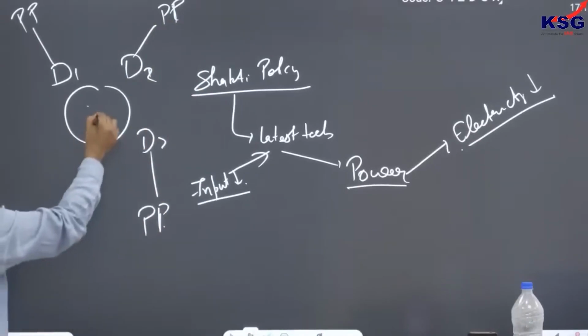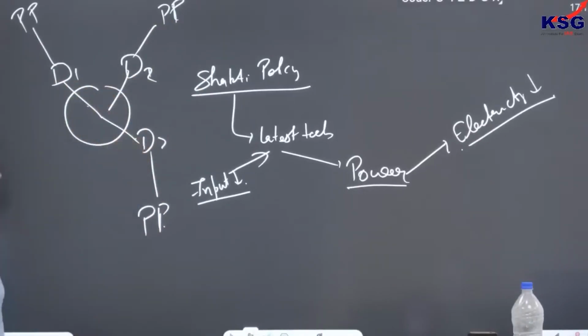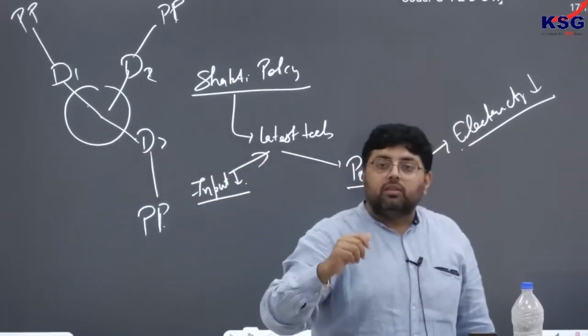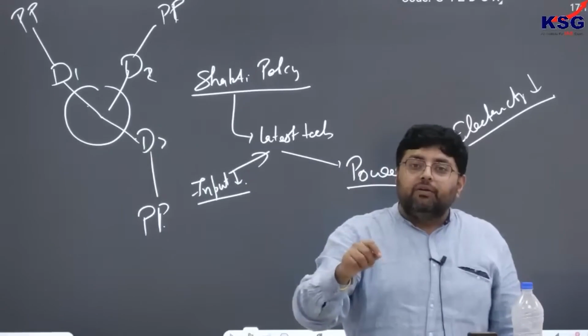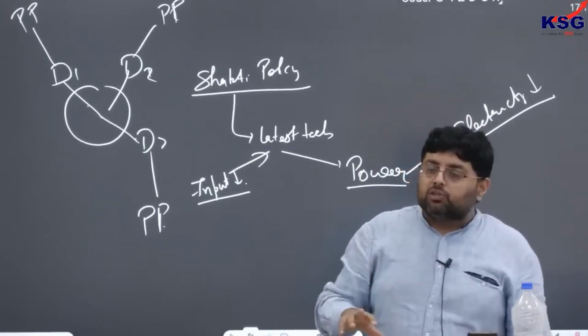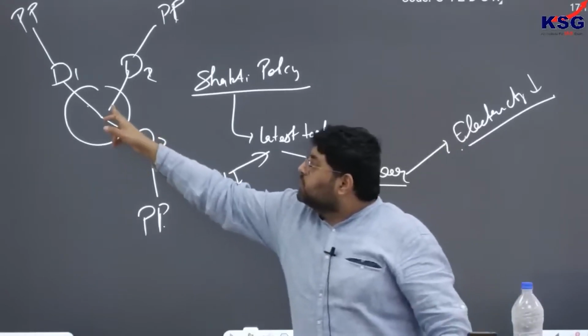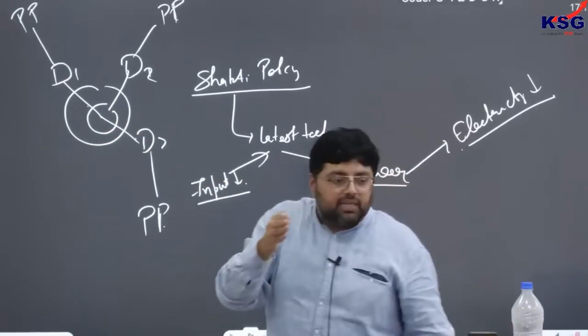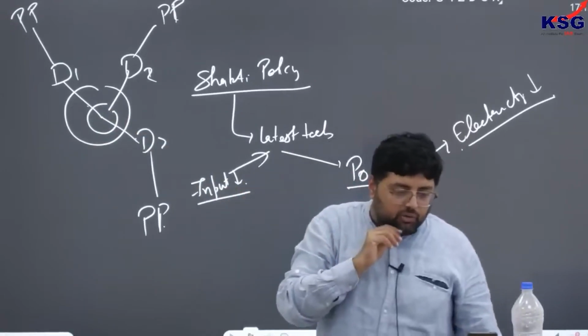So if the consumer has an option to purchase energy from anywhere, the Discoms also know that they must purchase power from the company which is offering less, otherwise they will lose their consumers. So this is the connection of the Shakti policy, and the government is working on that. I hope it is clear to you.